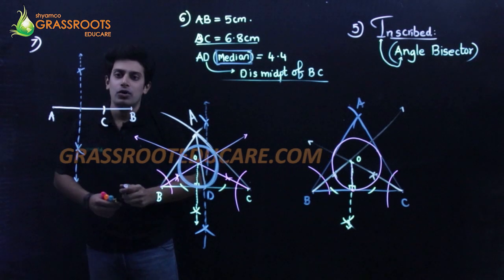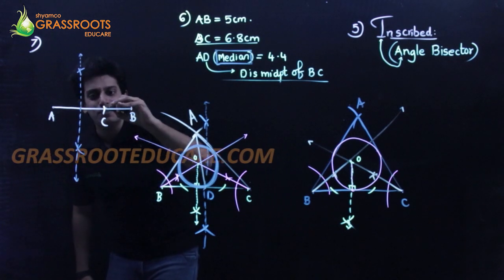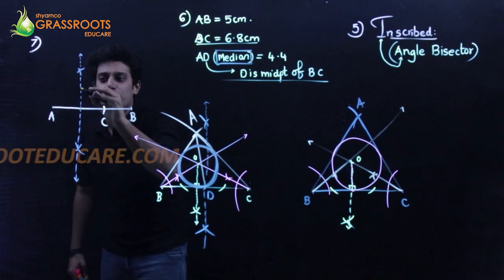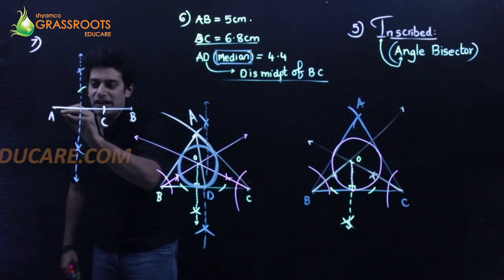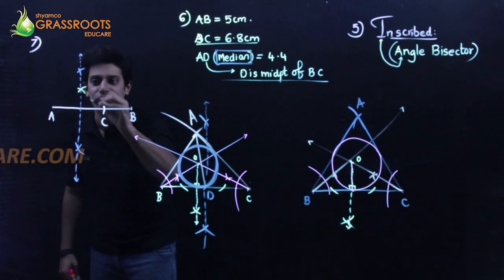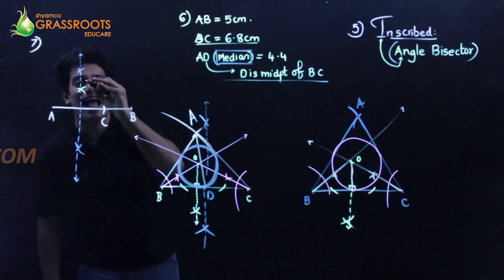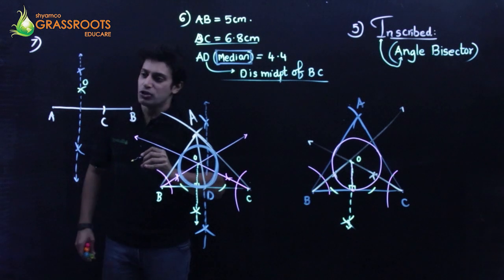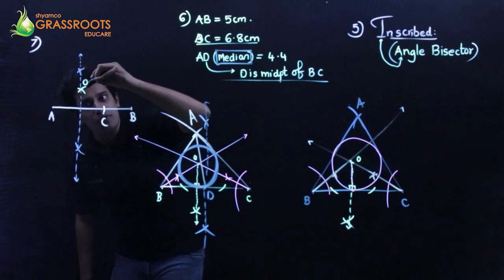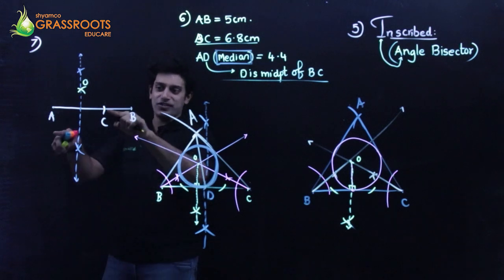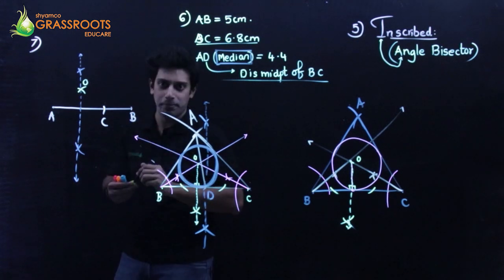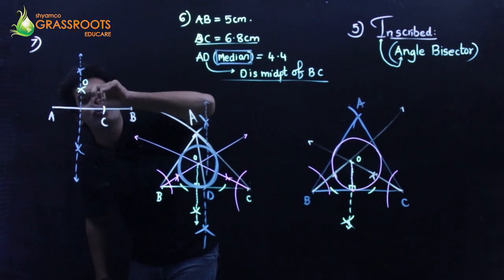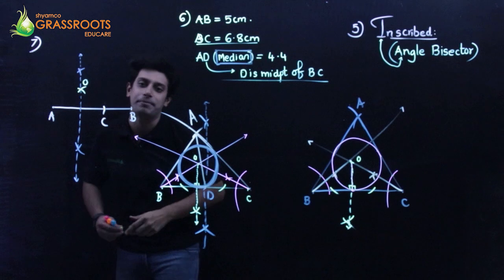Now from this point, you can cut a 2.5 out here, and from the same you can cut a 2.5 on this line. That means this is actually going to be the center of the circle, O. First I took C as the tip of the rounder, stretched 2.5 centimeter, and cut on this perpendicular bisector.